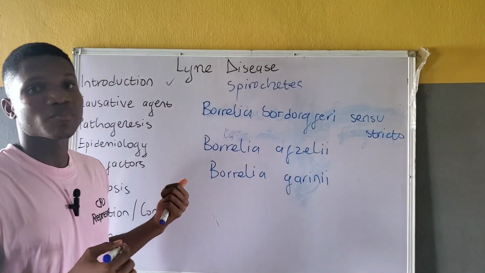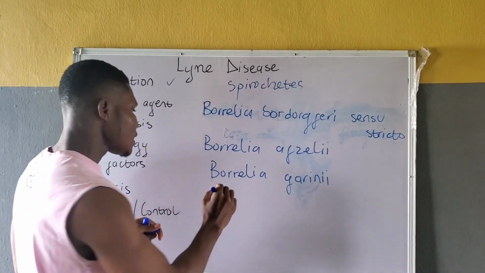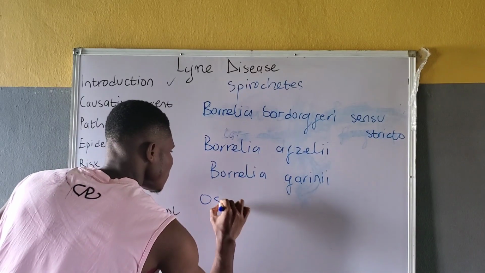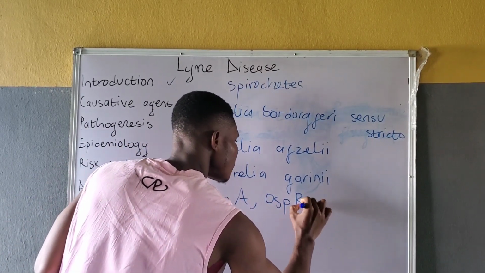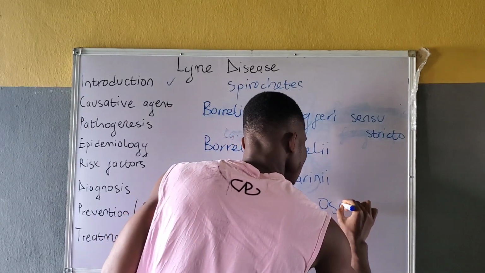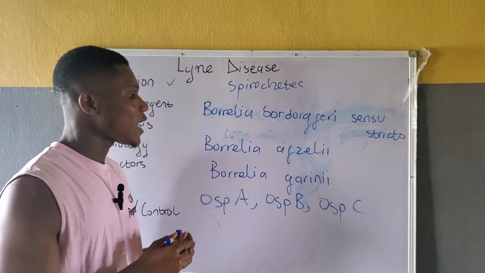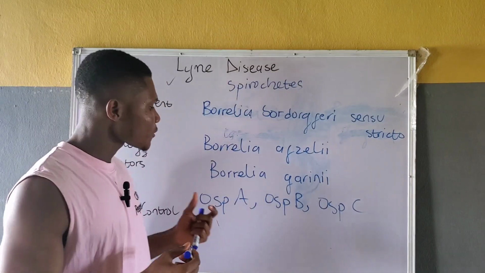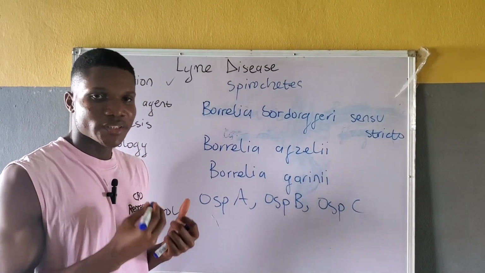These pathogenic organisms have outer surface proteins: outer surface protein A, outer surface protein B, and outer surface protein C. The presence of these proteins aids in tick colonization.